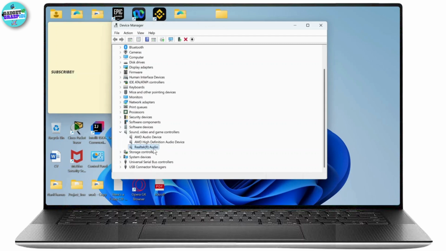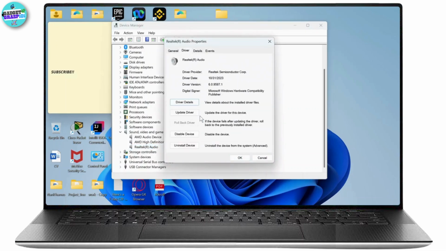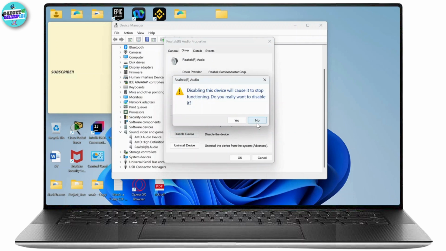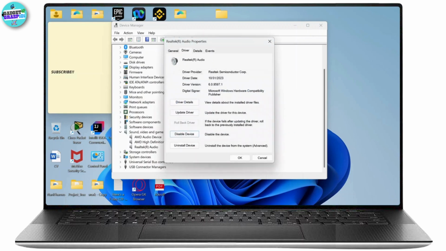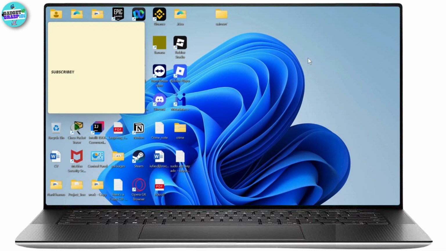So simply select your device's driver. If you double tap on it, it will open it up. Then here, head over to the driver section and disable your device. After you disable your device, you can then enable it again and then restart your computer, and that should fix your issue. If that does not fix your issue, what you'll then need to do is open up your control